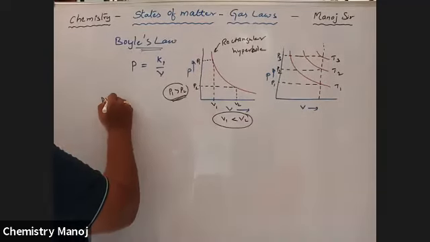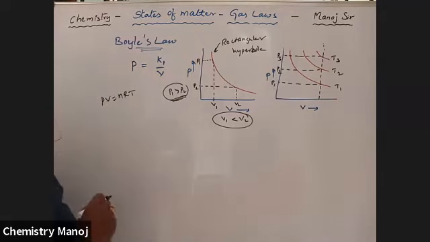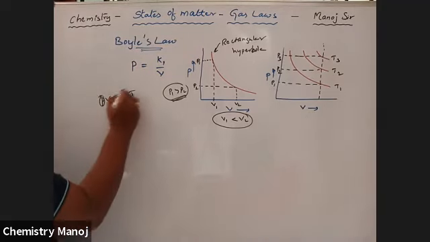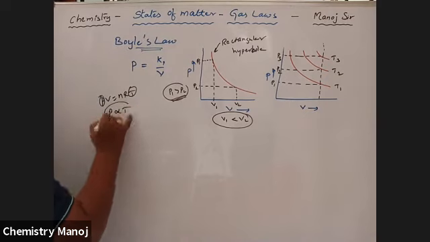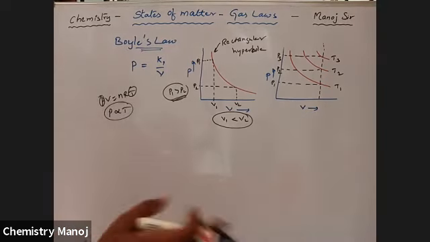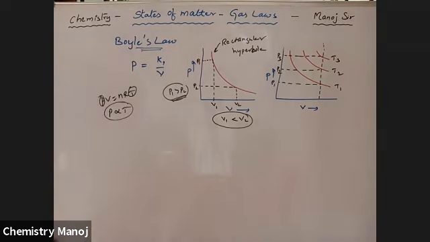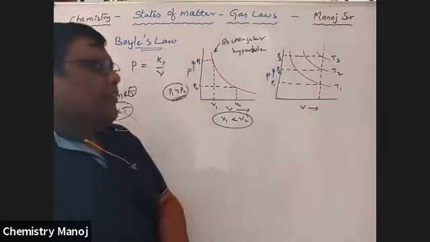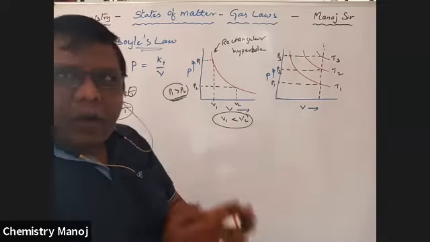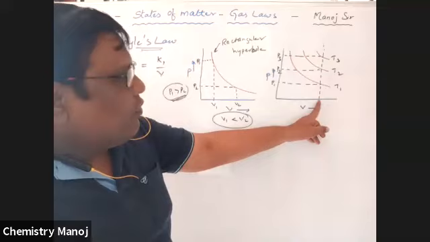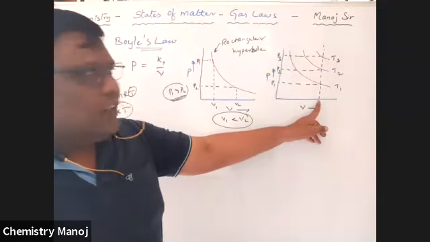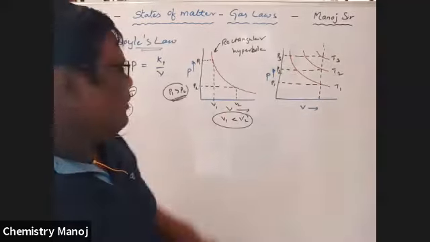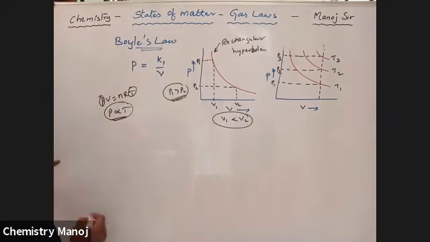No doubt we know that PV is equal to nRT. So that means P is always directly proportional to T. It is a well-known equation. Finally, we are going to derive this equation, that is the ideal gas equation, from all these gas laws. So to identify whether T3 is greater than T2 greater than T1, or T1 greater than T2 greater than T3, how to identify? Take a constant volume. So P3, P2, P1.